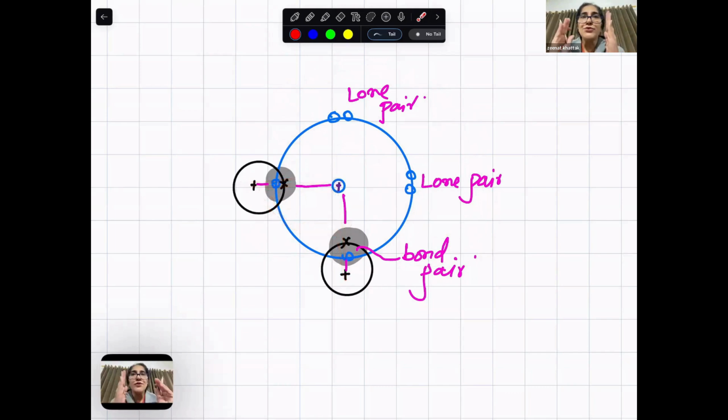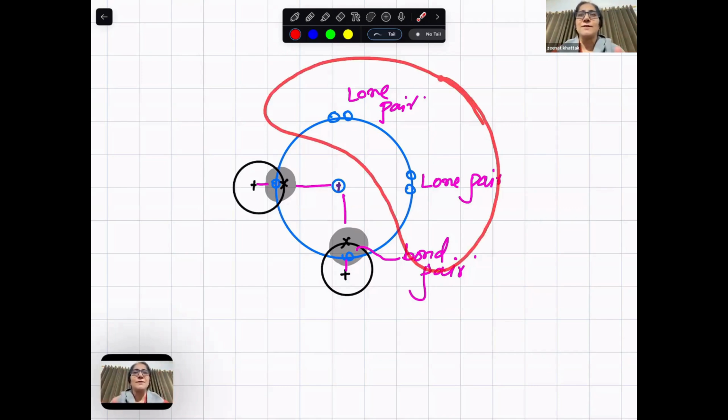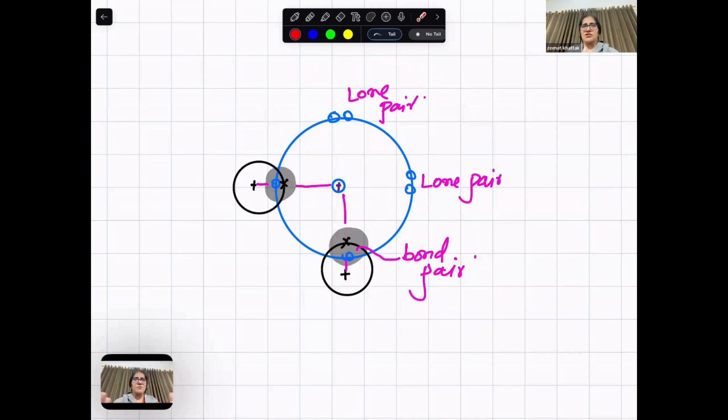Angle is always between two bonds, right? So the more the number of lone pairs, the more the repulsion, the more space they occupy. As a result, the bond pairs get closer, their angle is smaller. They determine the shape, the angles.